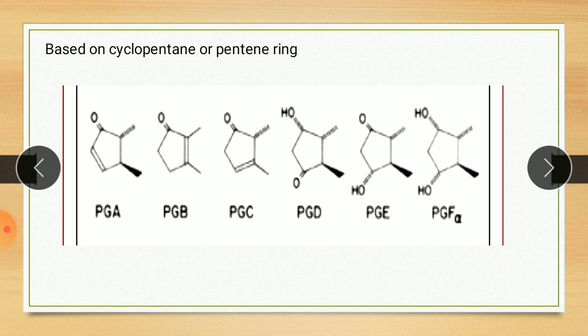So for example, if the compound contains D type of cyclopentane ring and it contains 2 double bonds in the side chain, then it is called prostaglandin D2. So the number of double bonds is indicated by the number in the name of prostaglandin.